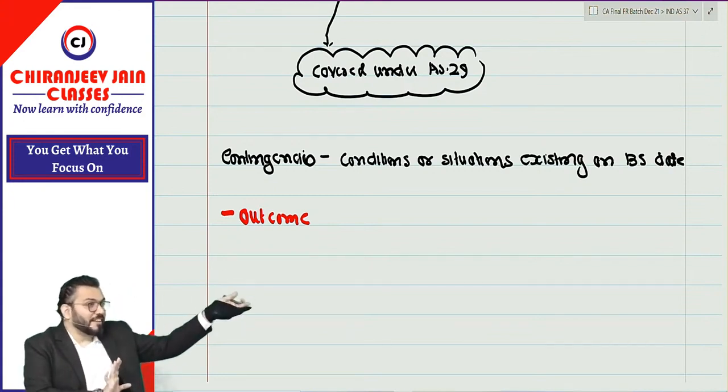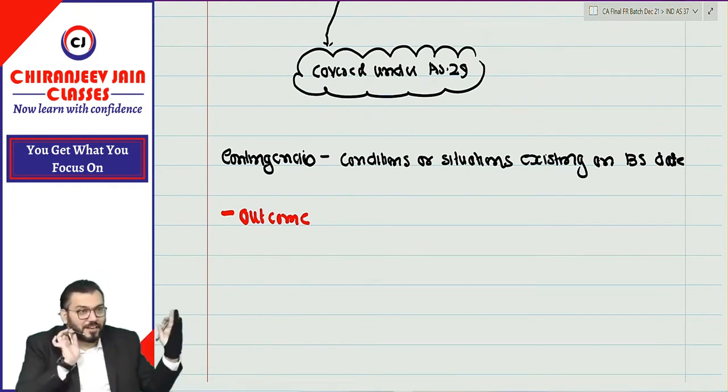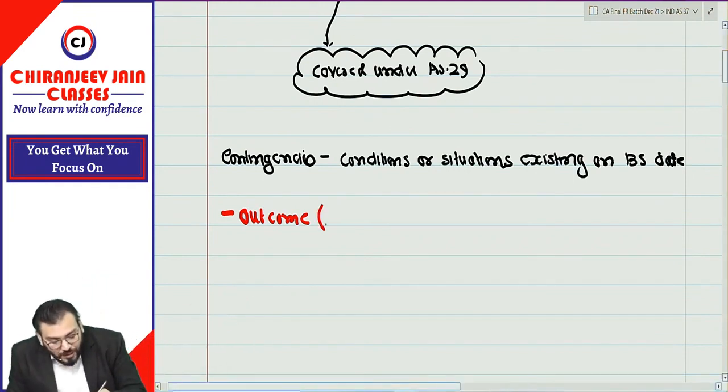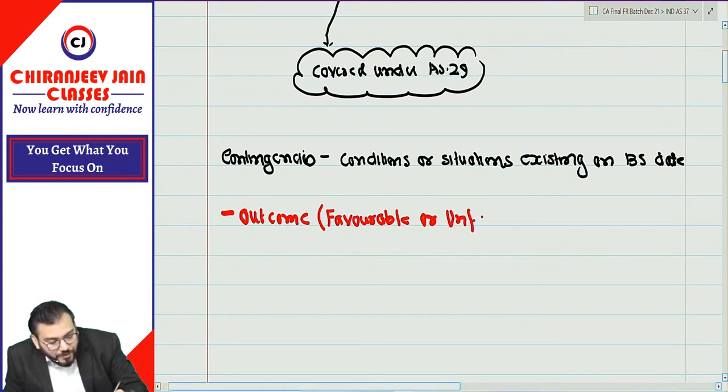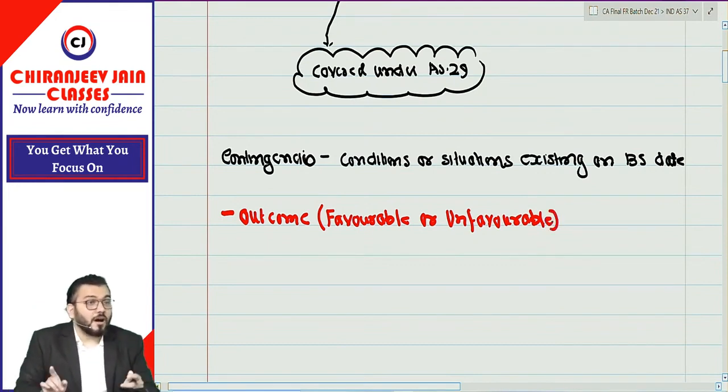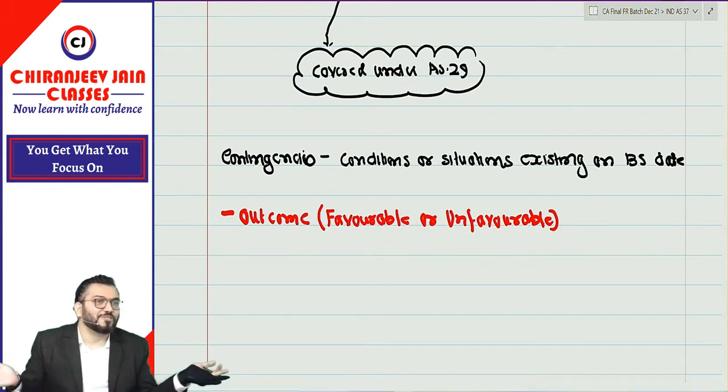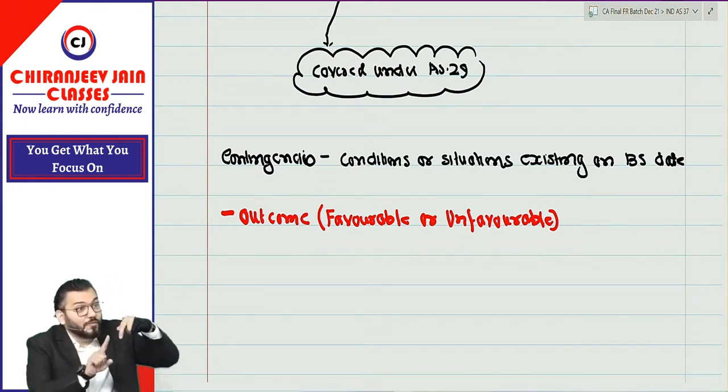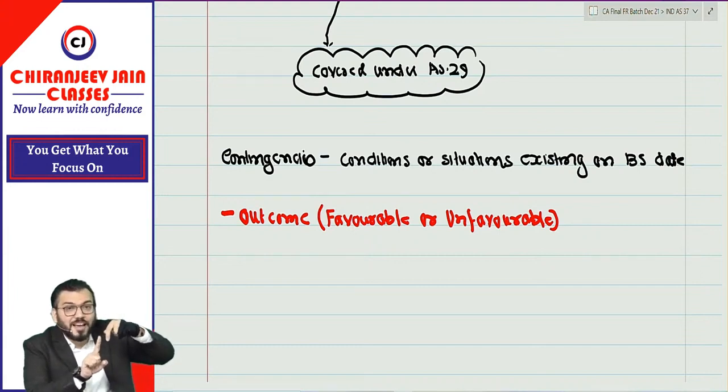Whenever I am saying outcome, it can be favorable or unfavorable. The outcome of which is not known. We don't know what will be the outcome of that condition on balance sheet date.